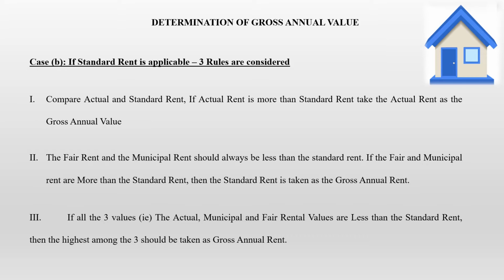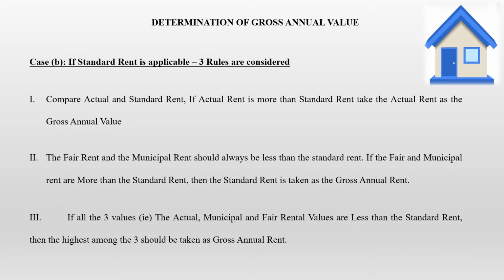Now, if the actual rent is more than the standard rent, then the actual rent will be considered as the gross annual value. The second situation is where the fair rent and the municipal rent should always be less than the standard rent. If the fair and the municipal rent are more than the standard rent, then the standard rent is going to be taken as the gross annual value. So in a sum, if only the fair rent, municipal rent and standard rent are given, you see which is the greatest one. Fair rent and municipal rent should always be lesser than the standard rent. If it is more than the standard rent, then you have to take the standard rent only as the gross annual value. That is the second situation.